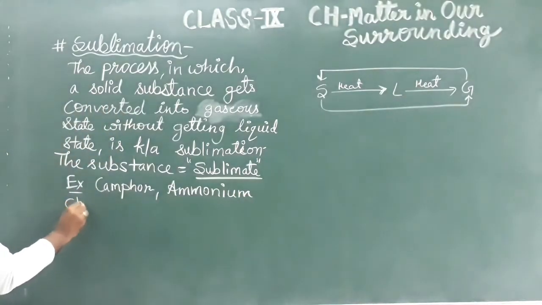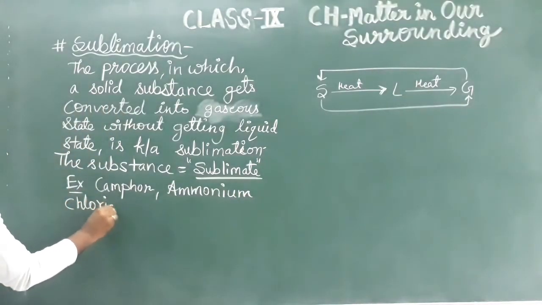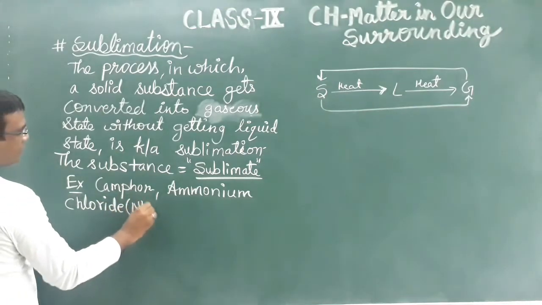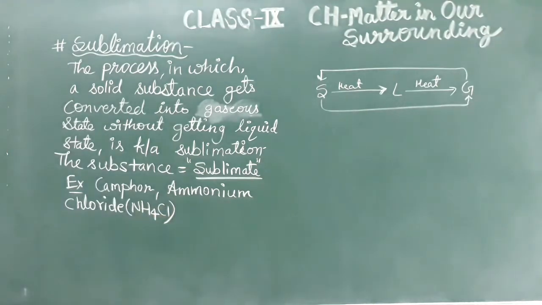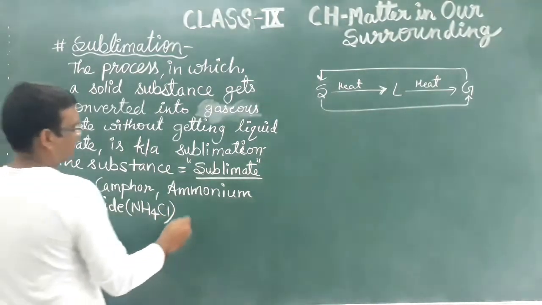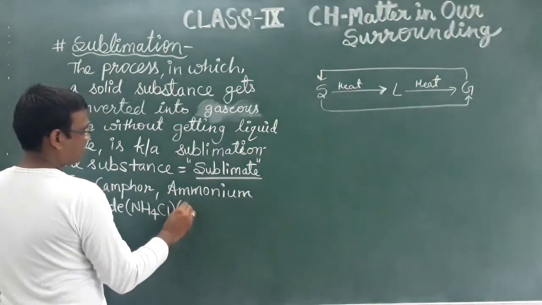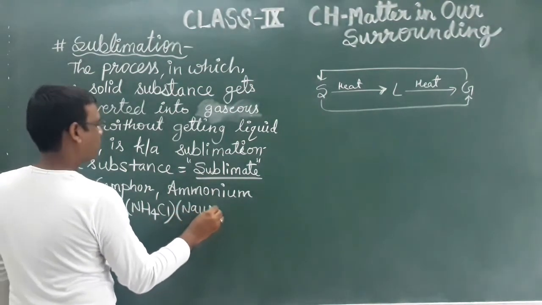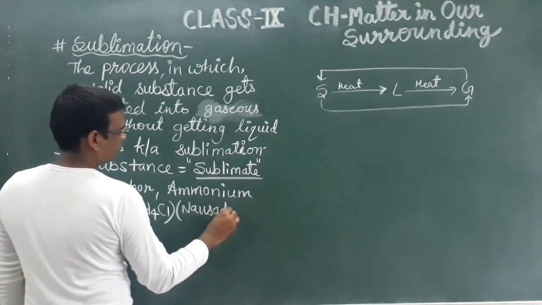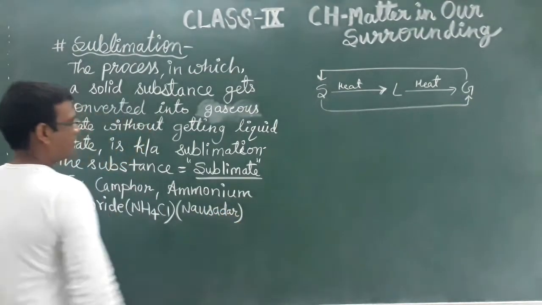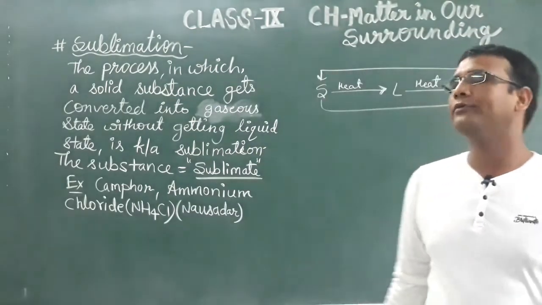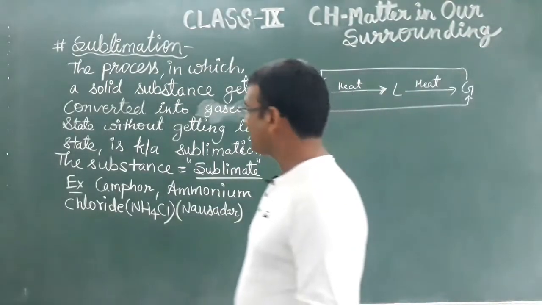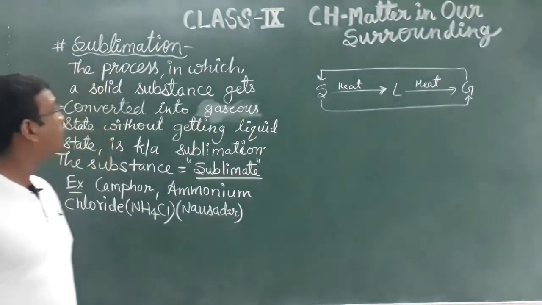Ammonium chloride. The formula of ammonium chloride is NH4Cl. Okay, ammonium chloride, and the common name of ammonium chloride is Nausadar. That is the common name of ammonium chloride. So these are some examples of substances which show the property of sublimation.